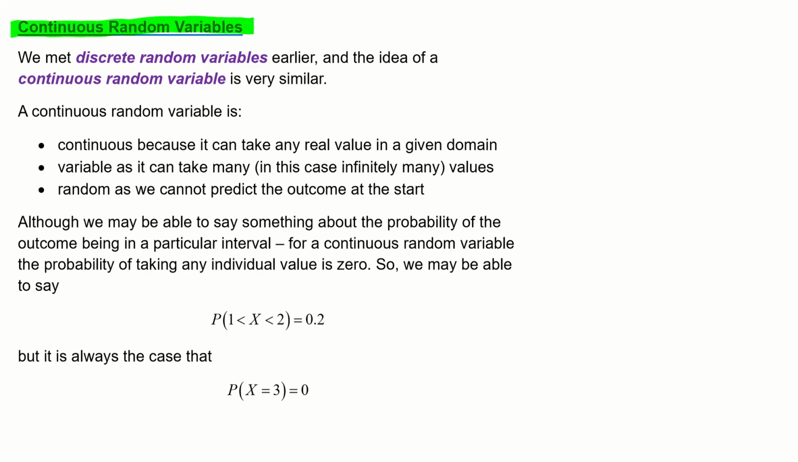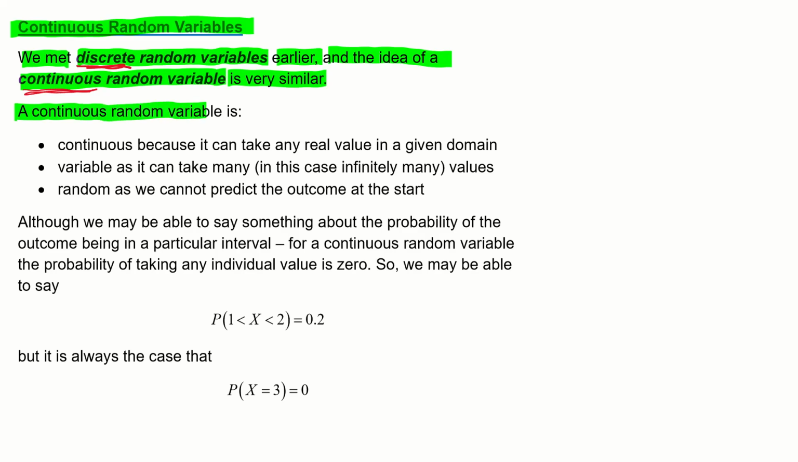Continuous random variables. We met discrete random variables earlier, and the idea of a continuous random variable is very similar. It's just that instead of the thing that it's based on being discrete, something from a counting process perhaps, with continuous, we're talking about something that exists on a continuum. A continuous random variable is continuous because it can take any real value in a given domain.